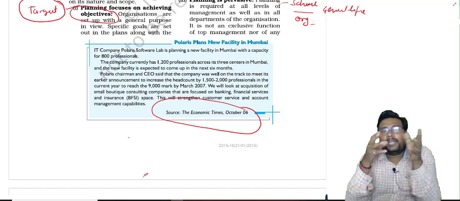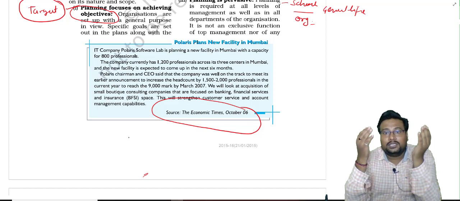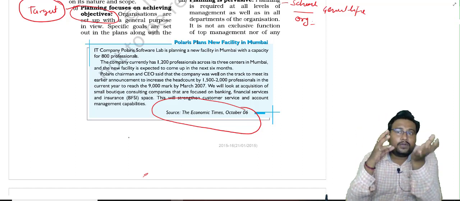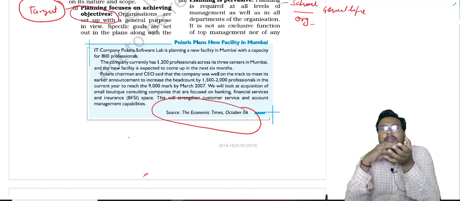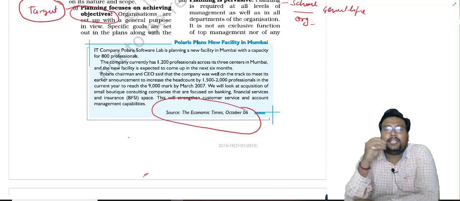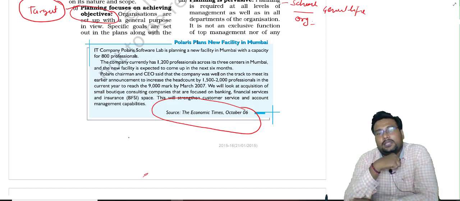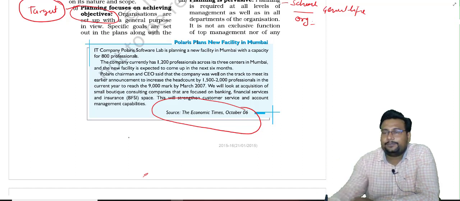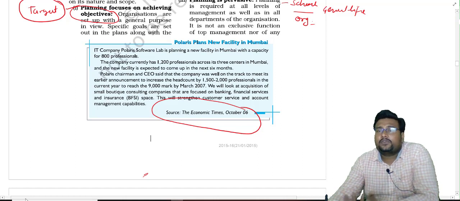So the manager of the IT company is doing what? They are thinking in advance that we have to recruit first, we have to manage the manpower, and according to that we can achieve our target, and this will provide strength to the customer service and account management capability. Okay, so this is a perfect example of how planning is focused on achieving the objective.